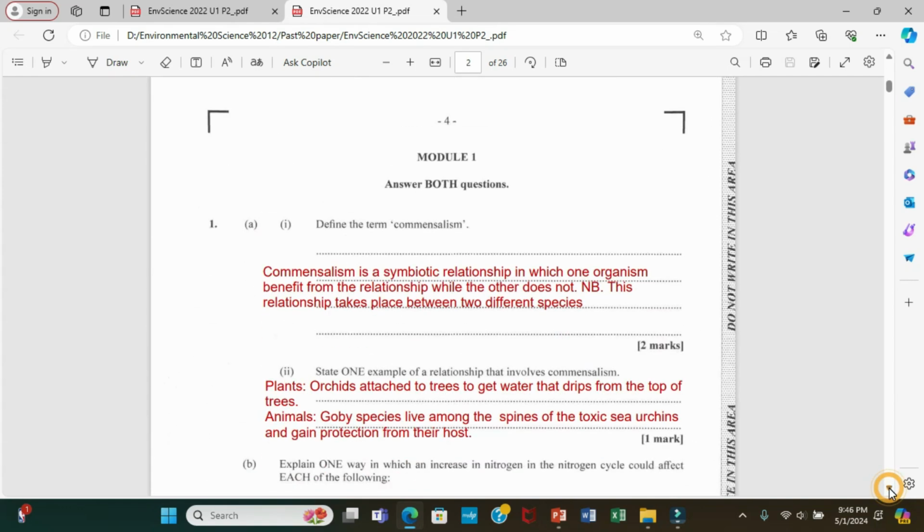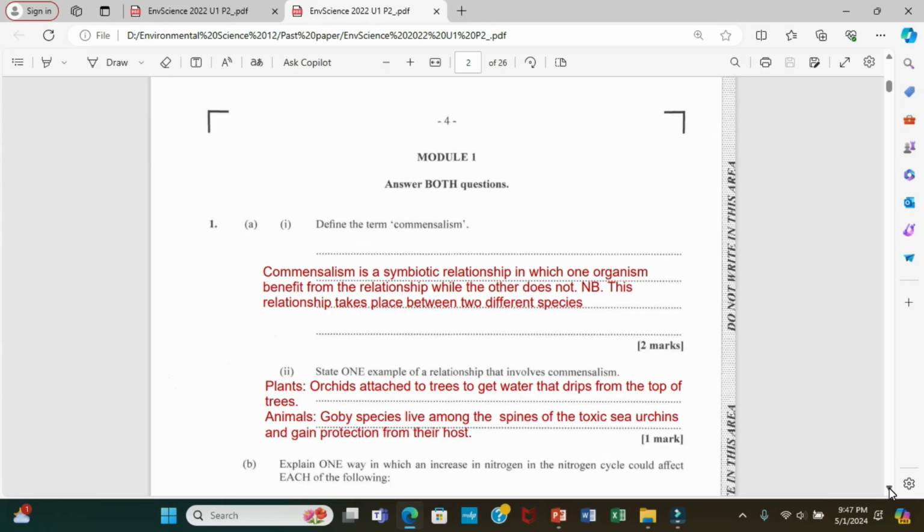Alright, number one. So we are going to do just module 1 in this video, and you can look out for module 2 and 3. Alright, so let's proceed. Number 1 says, define the term commensalism.